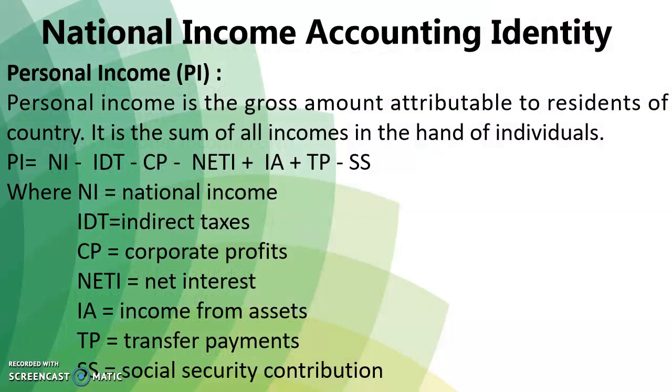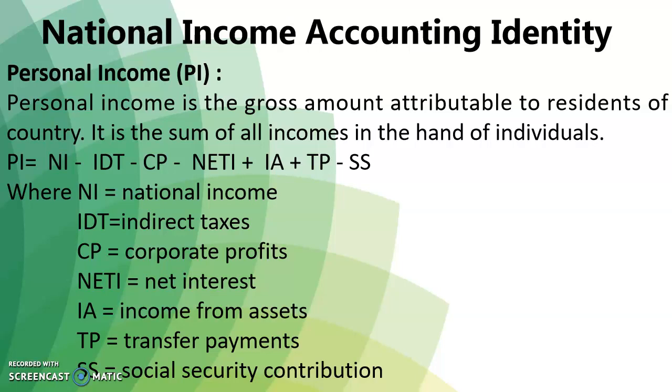The next one will be personal income. Personal income is the gross amount attributable to residents of a country. It is the sum of all incomes in the hands of individuals. Measures of aggregate income such as GDP, GNI, NNP, and NI are broad economy-level measures of income and production which do not segregate transfer payments, taxes, etc. But if we are interested in finding out how much money ultimately accrues to people, we need to calculate personal